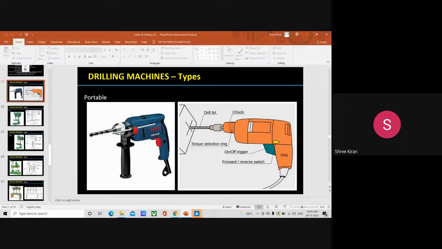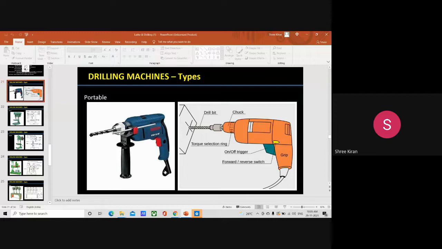So the sensitive drilling machine is designed for drilling small holes at very high speeds in light jobs. High speed and hand feed are necessary for drilling small holes. So automatically we require high speed and hand feed for drilling the holes.